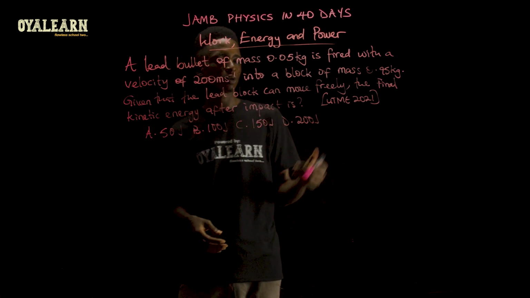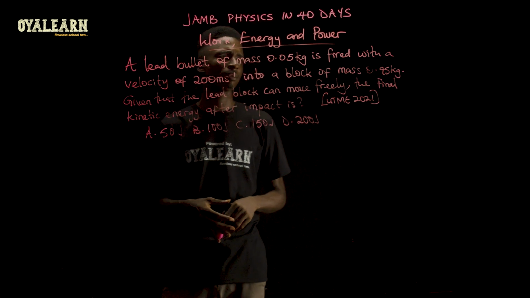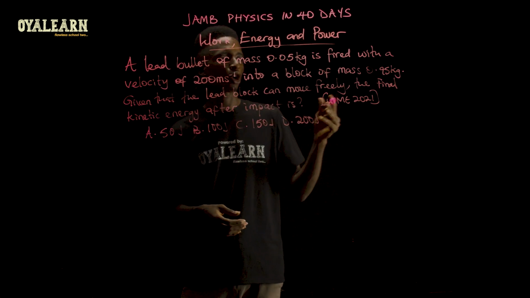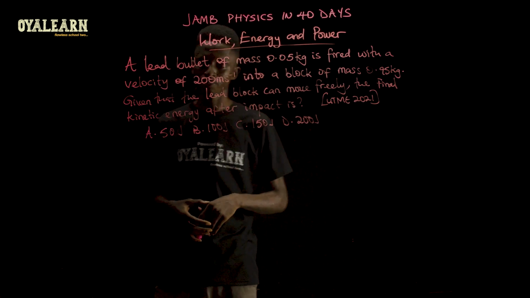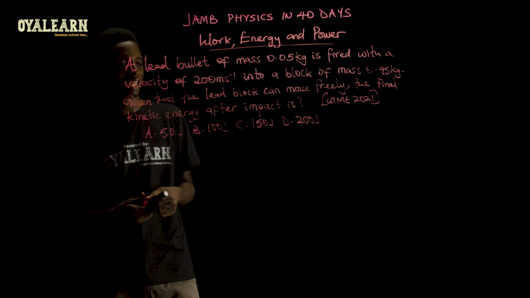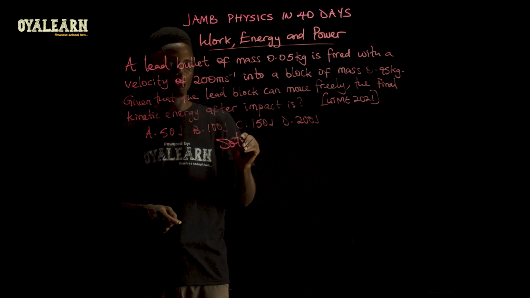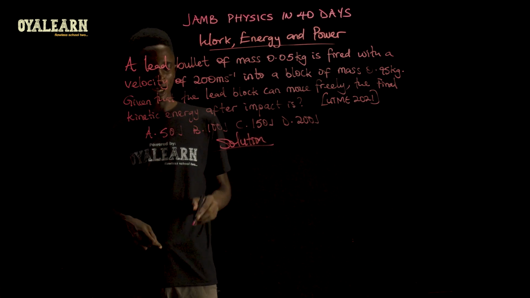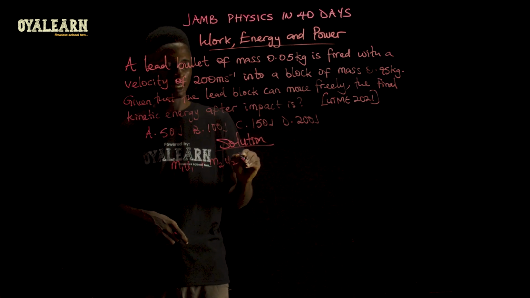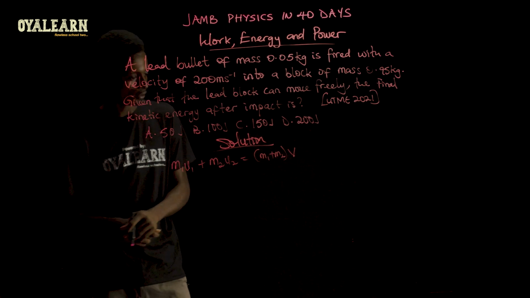Let's solve this 2021 UTME question that says a lead bullet of mass 0.05 kilogram is fired with a velocity of 200 meters per second into a block of mass 0.95 kilograms. Now, given that the lead block can move freely, find the final kinetic energy after impact. So we're going to start by applying the law of conservation of linear momentum, and that states that m1u1 plus m2u2 equals m1 plus m2 in brackets multiplied by the final velocity.